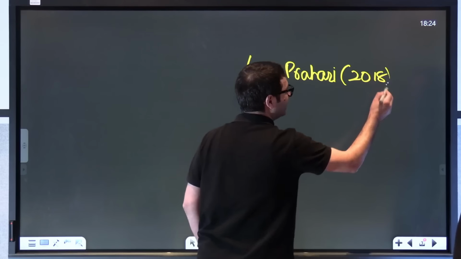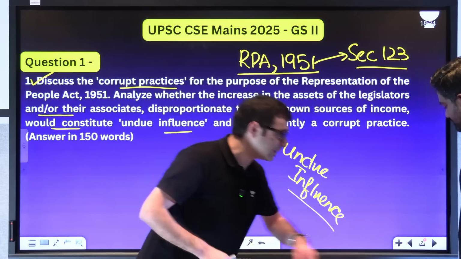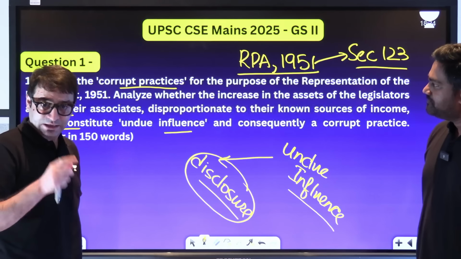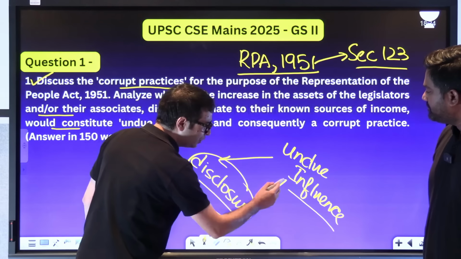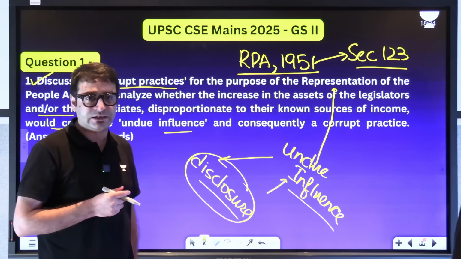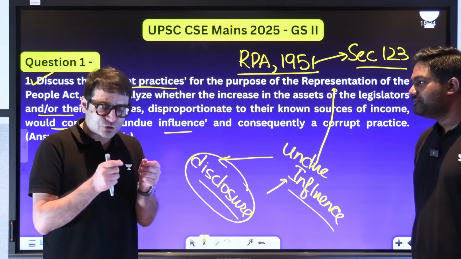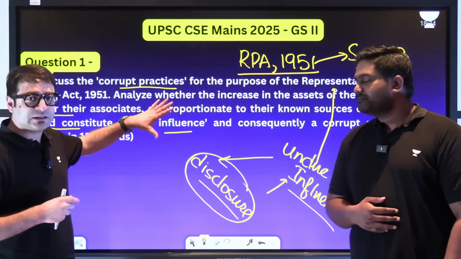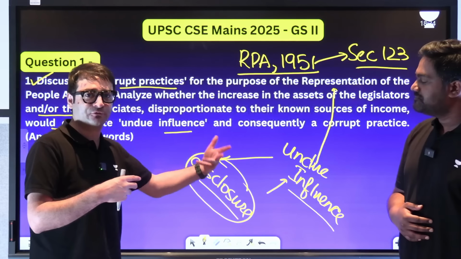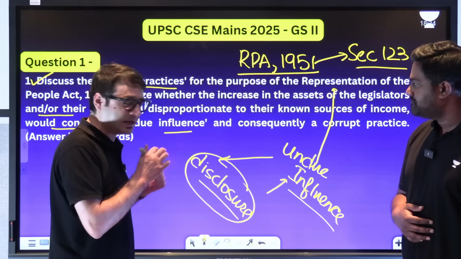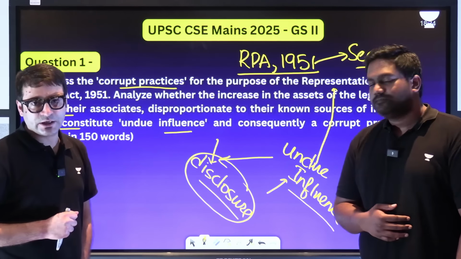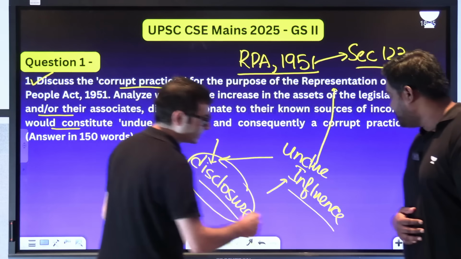It will amount to undue influence only if it is not disclosed, because non-disclosure of this asset by the candidate himself would amount to undue influence over the voters, and as such is a corrupt practice under Representation of the People Act 1951. But directly, this law does not say that an increase in the amount of assets of an associate would amount to undue influence over the voters, unless and until it is led to non-disclosure under Representation of the People Act. That is what is the content of this particular question.